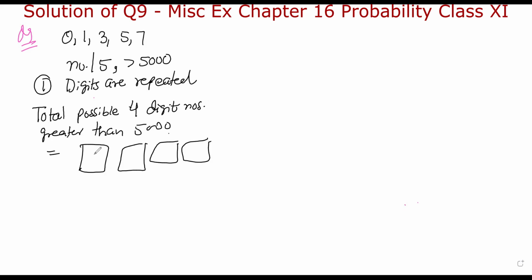So how many will there be? For the first place, we have 2 options only, 5 and 7. So only 2 options here. And for this place, we have 5 options. For this place, we have 5 options. For this place also, we have 5 options. And if I multiply, this will be 250.